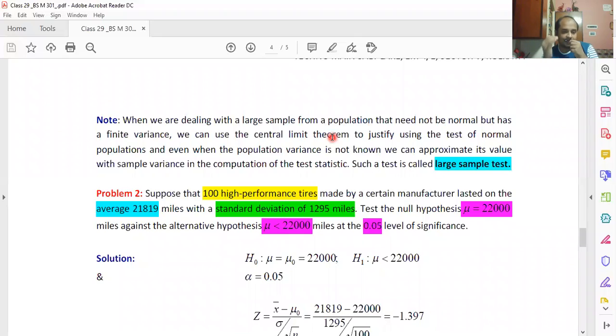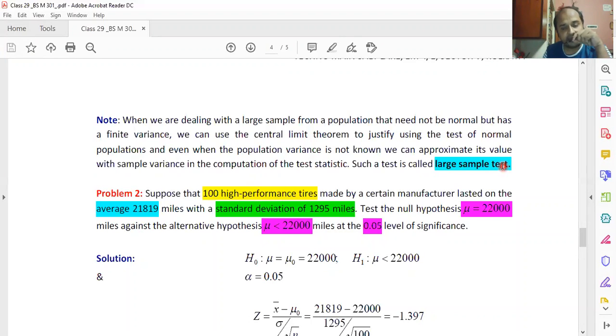So if the population variance is known but it is not behaving like normal, we can increase the sample size. That is one scenario where a large sample test is applied, or if the population variance is not known, then we can approximate it with the sample variance.